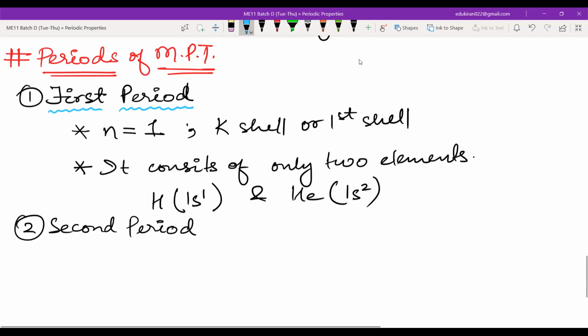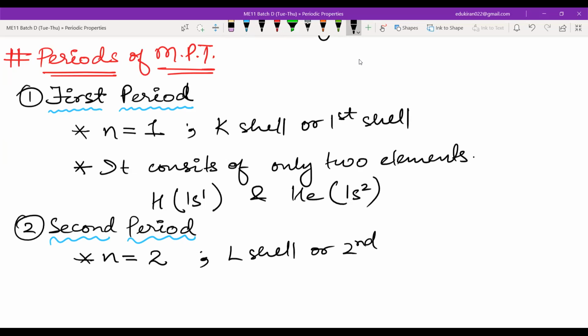Now in the second period, what will be the value of n, guys? n will be equal to 2. Very good. So this will be the L shell or second shell, and it consists of how many? 8 elements.